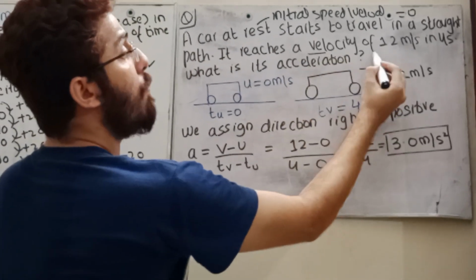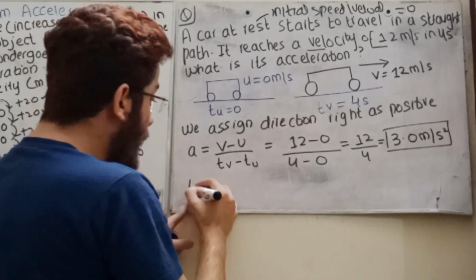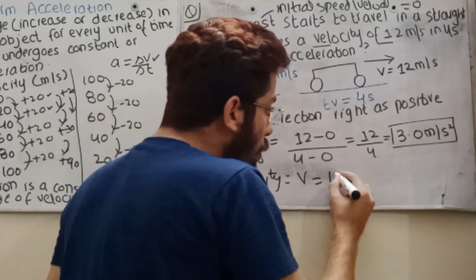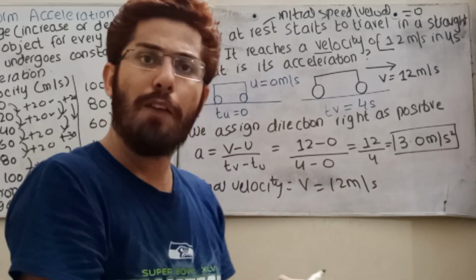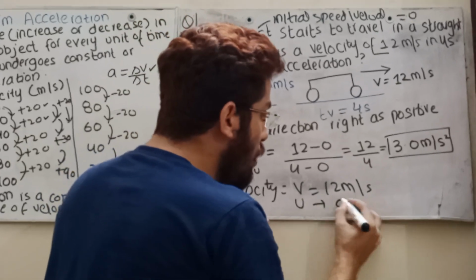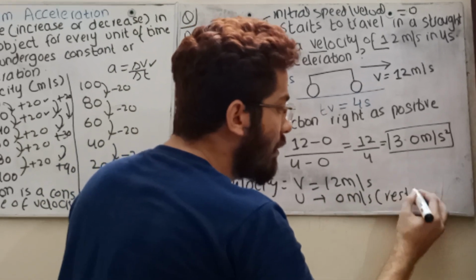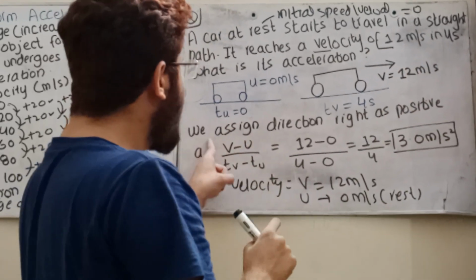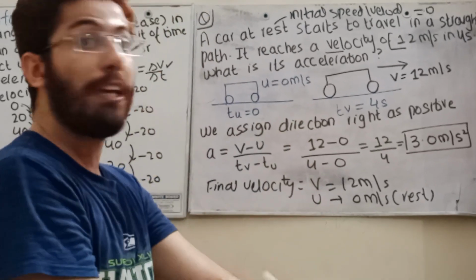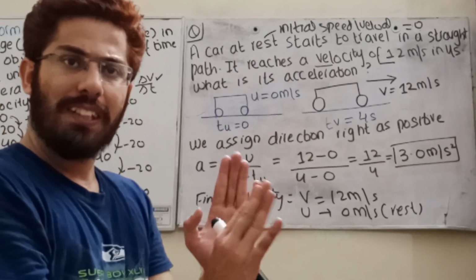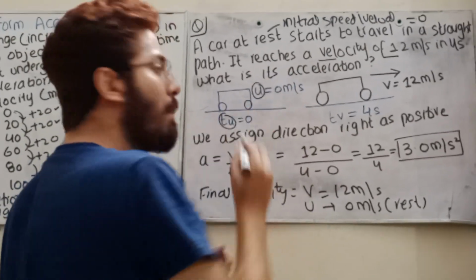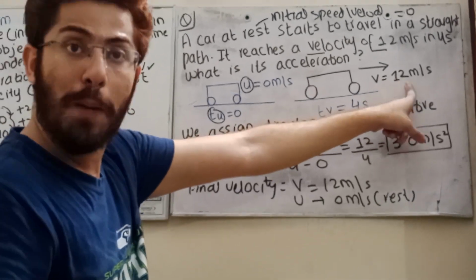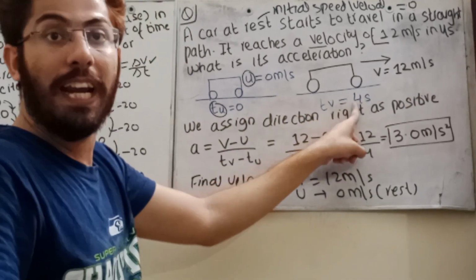It reaches a velocity of 12 meter per second. It means that the final velocity V is 12 meter per second. Initial velocity U is definitely 0 meter per second because it is at rest. Now, you have been given the time, 4 seconds. Now let's see this diagram, student, to carefully understand. The body is at rest. Definitely initial speed and time are 0. Now as the body starts moving, velocity increases up to 12 meter per second and it takes a time of 4 seconds. What does it mean?